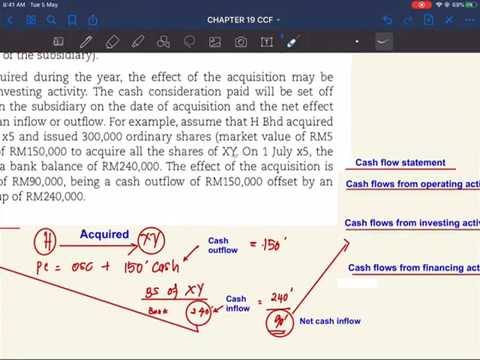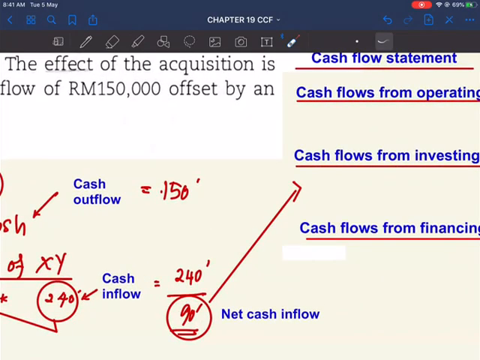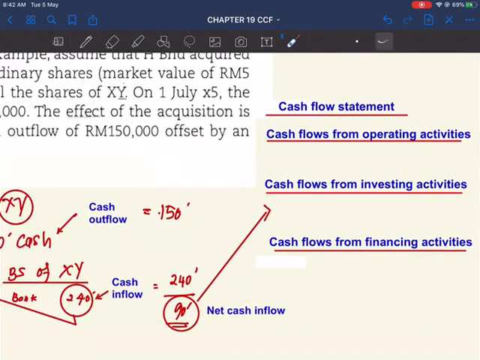At the same time, there is an inflow of cash from XY in the form of bank account, 240,000. So you have to find the net inflow. This is inflow, this is outflow. Therefore, the net inflow is 90,000. The amount of 90,000 here is the one that goes in the investing activities in your cash flow statement of the group.